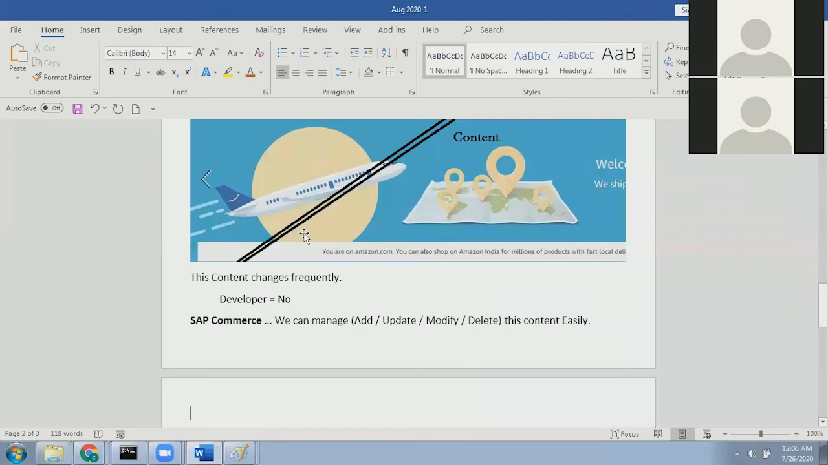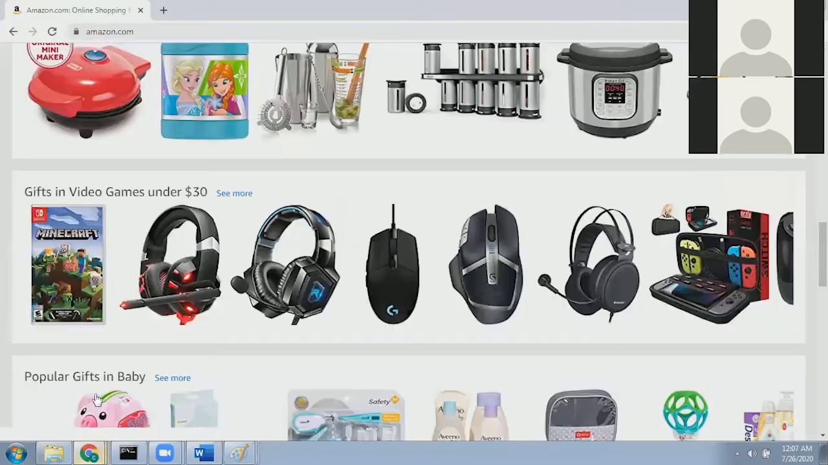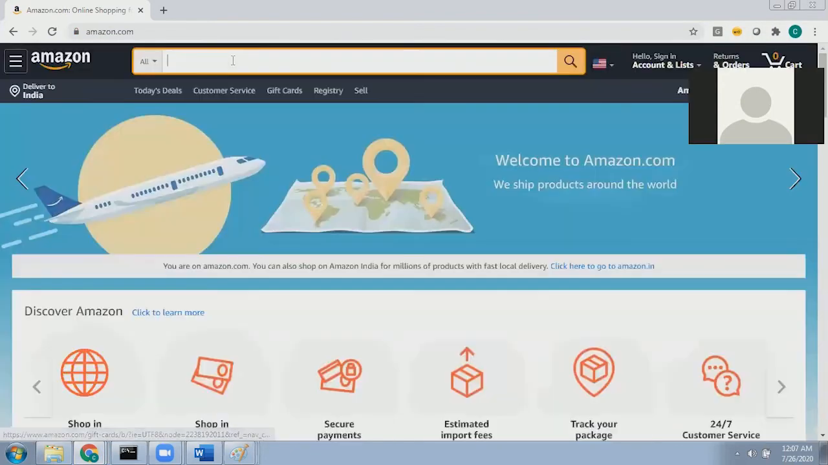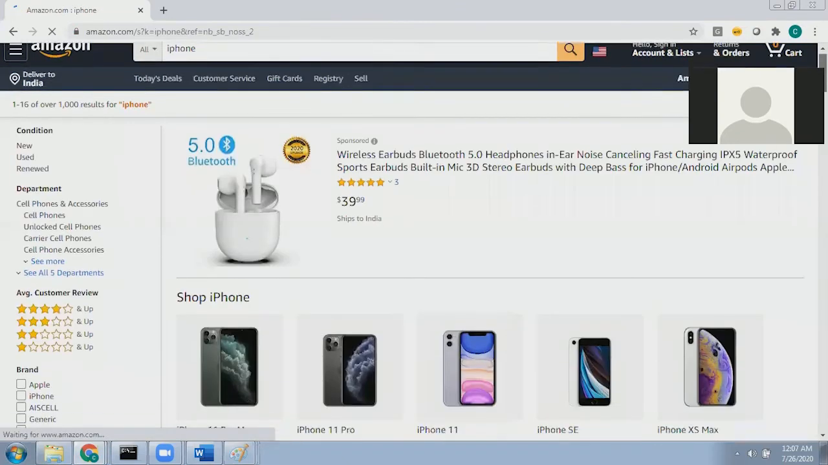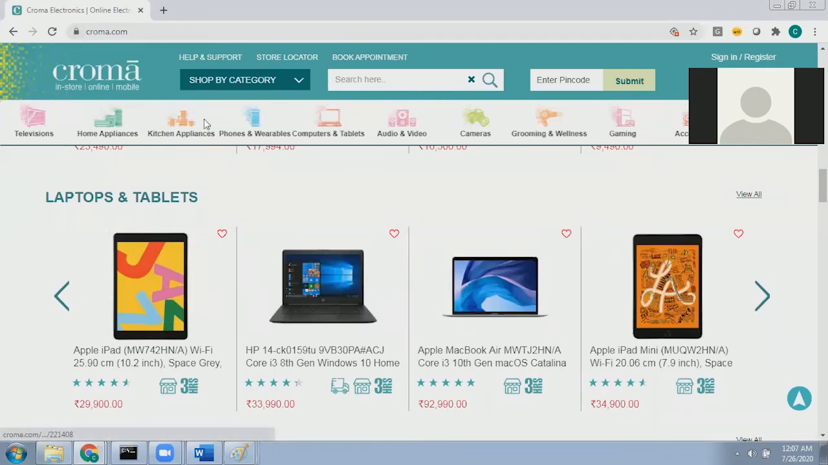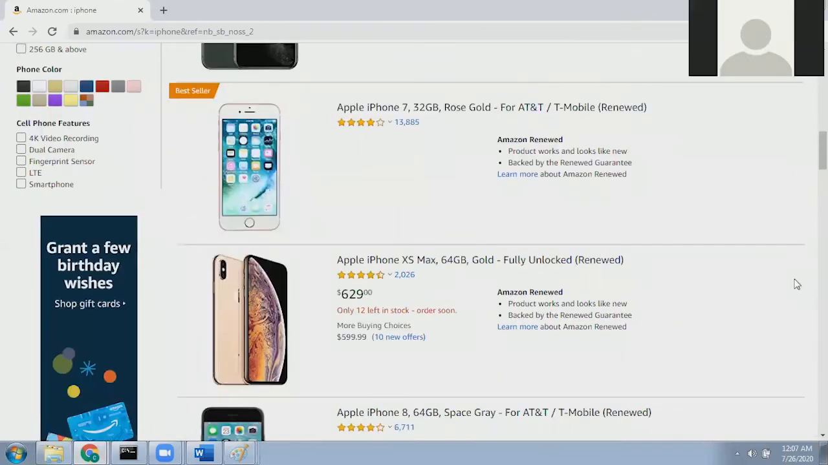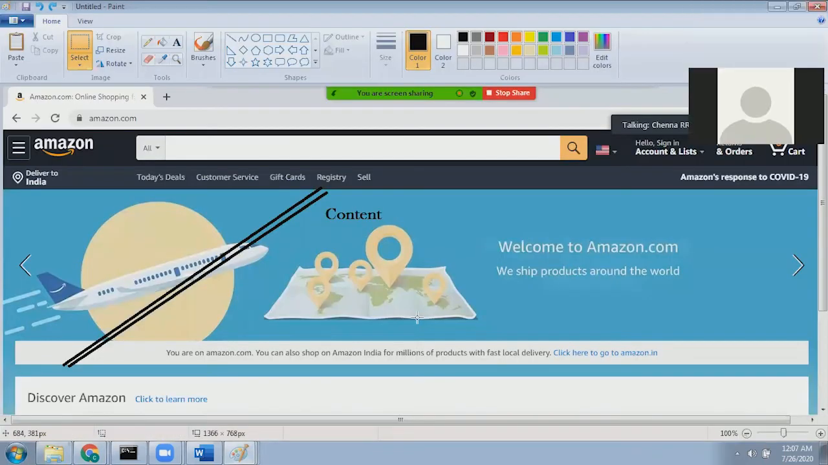That's the first point. Now the second point. Let's go to Amazon.com again. Let's say I search for iPhone. Whatever you see here are called products. You can see these are all the products. iPhone 10, iPhone 11, all these things are products.